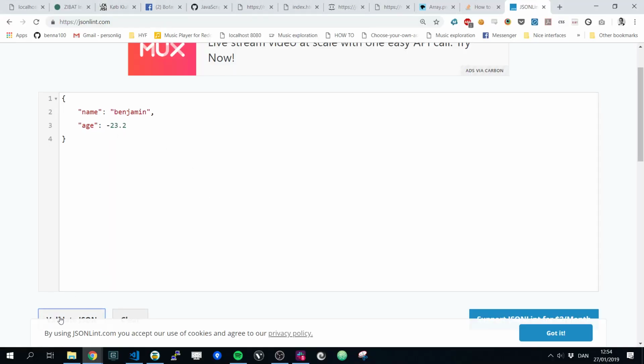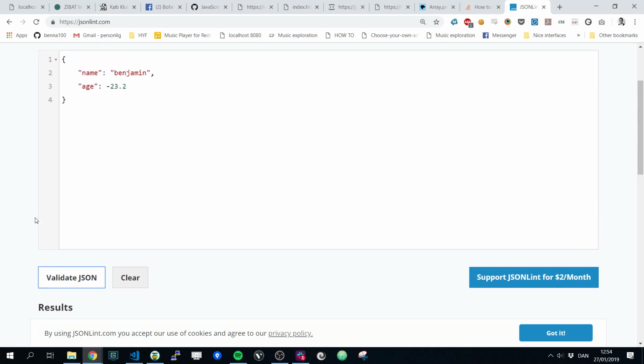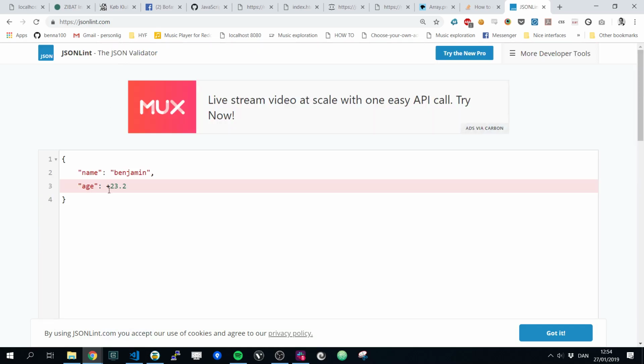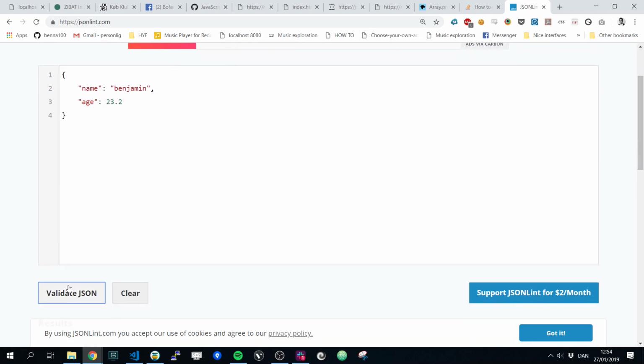Yeah, that's still just a classical number. We could also do a plus here. No, we can't. Not a plus, only minus. JSON is strict.